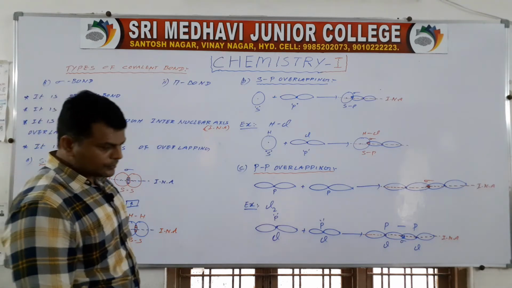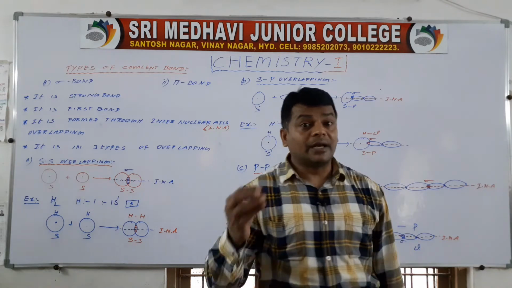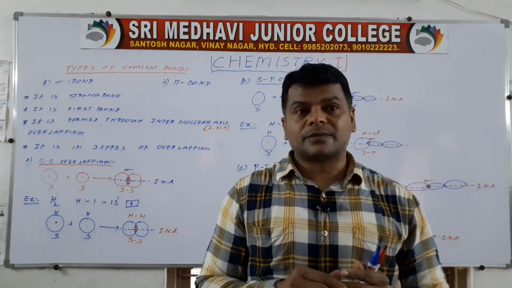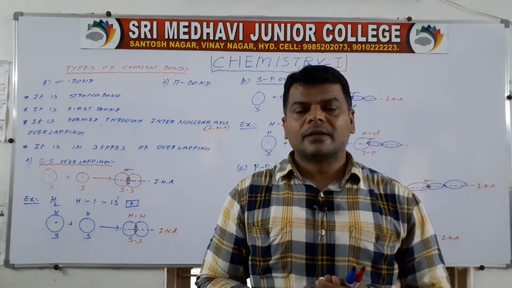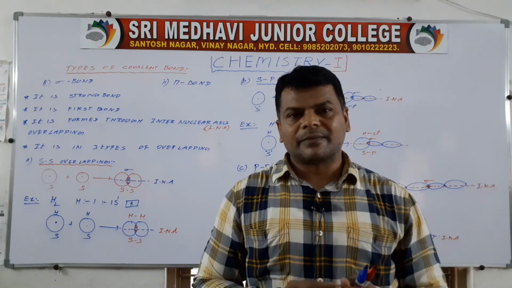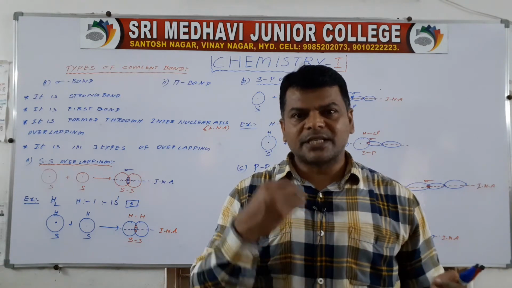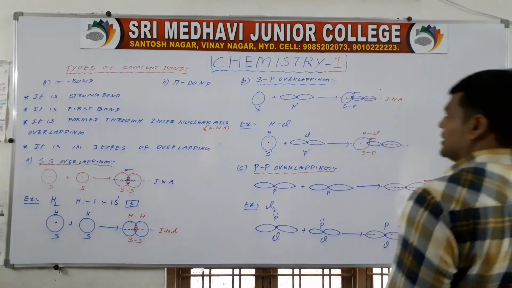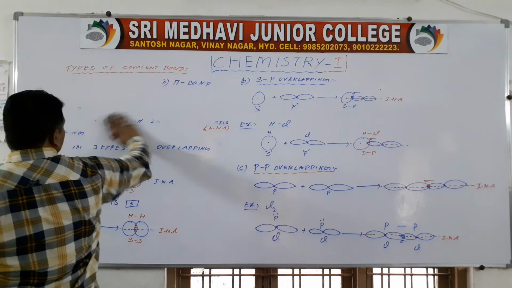This is according to valence bond theory. According to valence bond theory, atomic orbitals of atoms overlap to give a covalent bond. If it is an extent covalent bond, that is a sigma bond. If it is not extent, that is a pi bond. Extent covalent bond means a strong bond. Okay, so then we are going to discuss the pi bond.